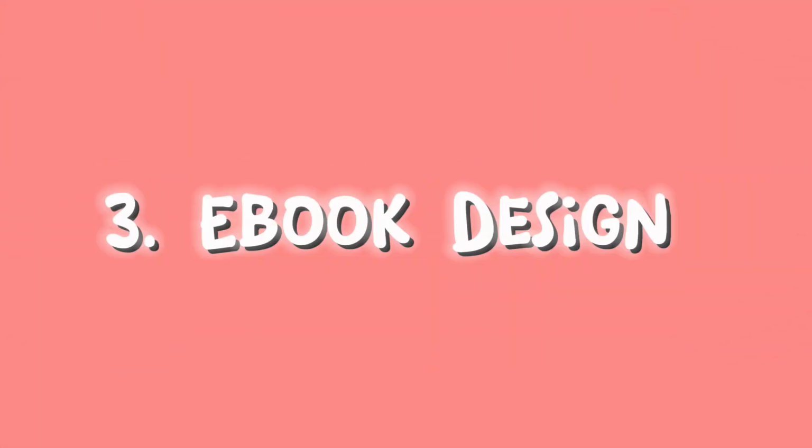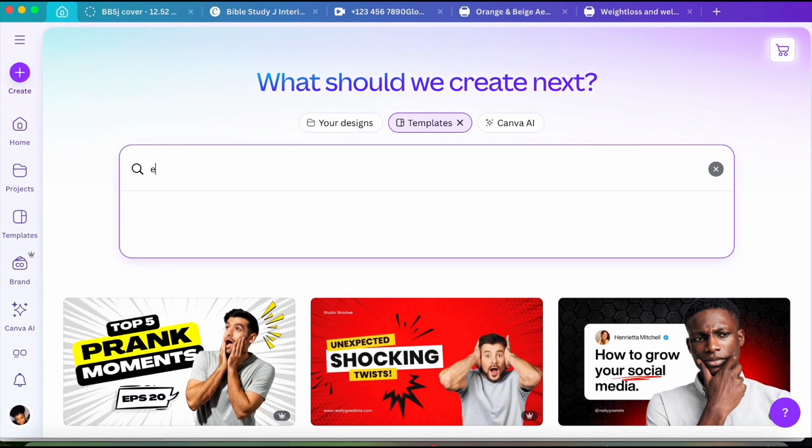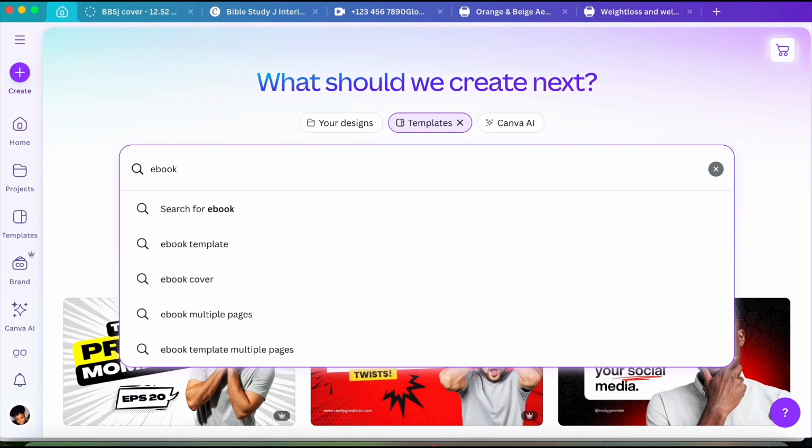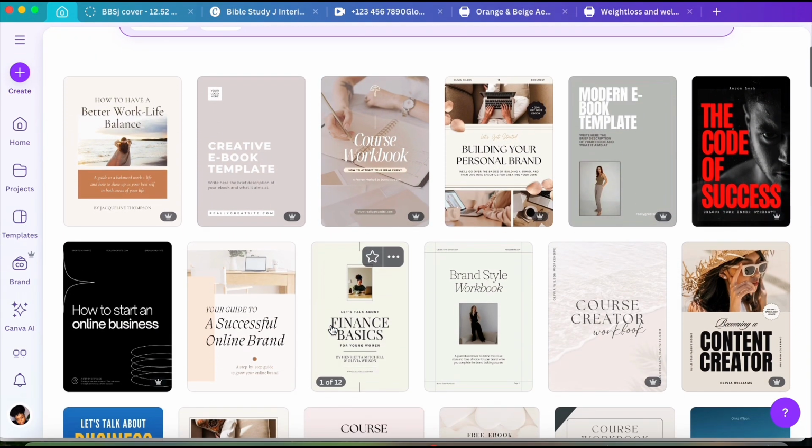Now that we have the content of our ebook, we're going to continue to the third step, which is to design our ebook. And to do that, we're going to head over to Canva and complete that process. Now over here on Canva, you want to make sure that template is selected, and then you go ahead and type in whatever you're looking for. So in this case, I'm going to type in ebook, and then I'm going to just select ebook templates because that is what I'm looking for.